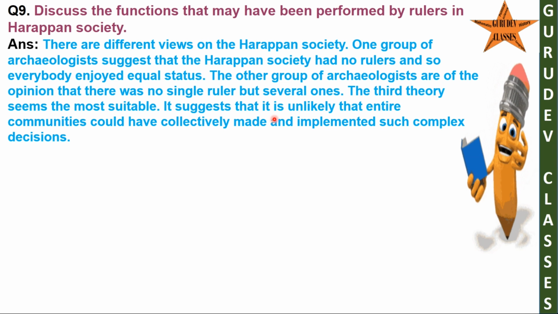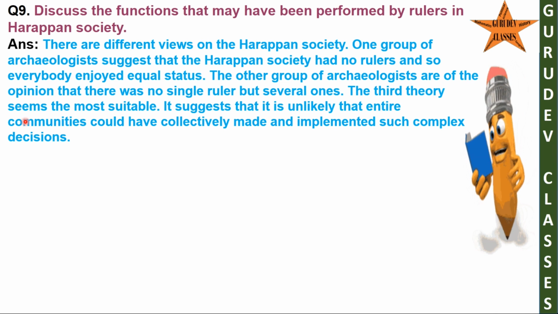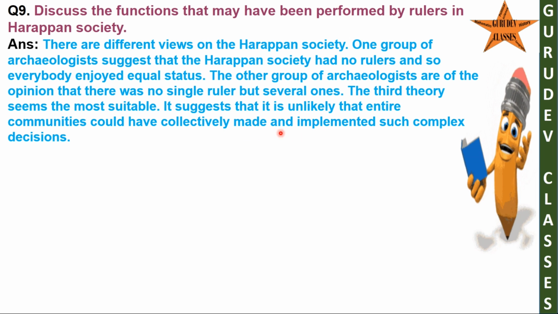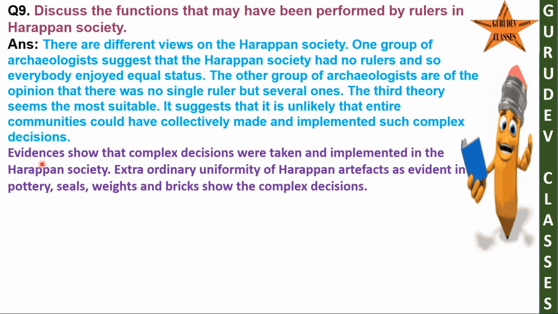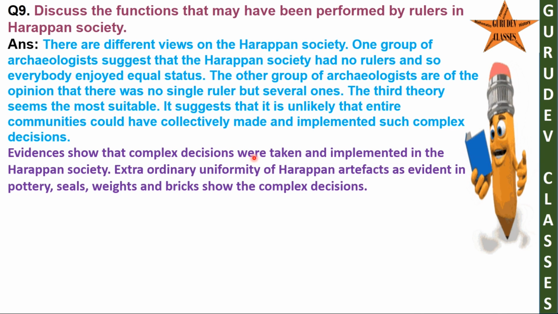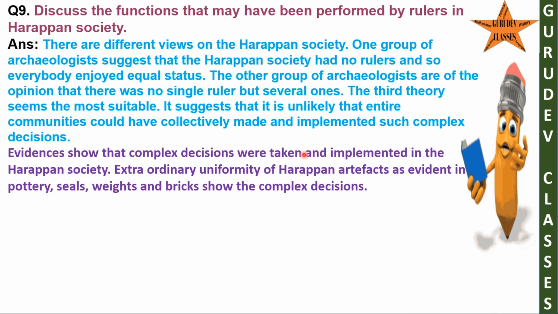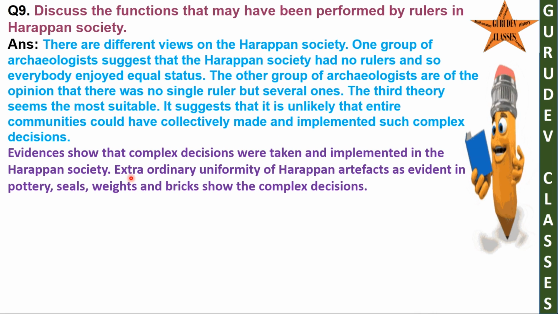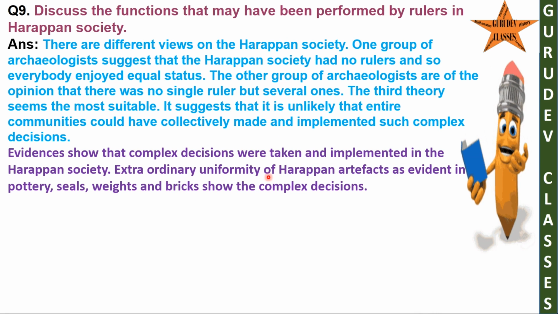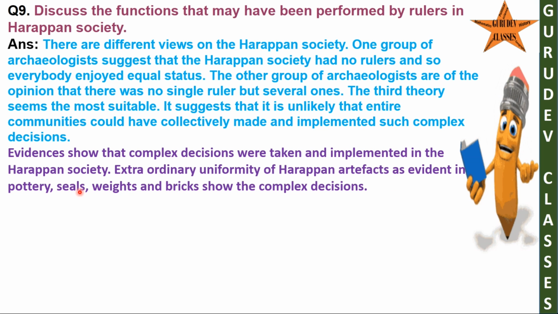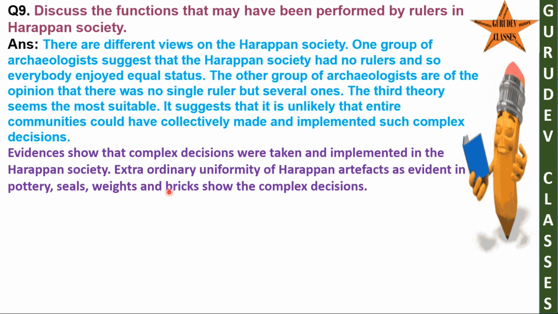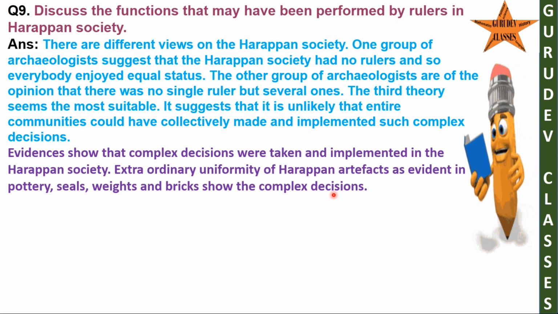It suggests that it is unlikely that entire communities could have collectively made and implemented such complex decisions. Evidences show that complex decisions were taken and implemented in the Harappan society. Extraordinary uniformity of Harappan artifacts as evident in pottery, seals, weights and bricks shows the complex decisions.